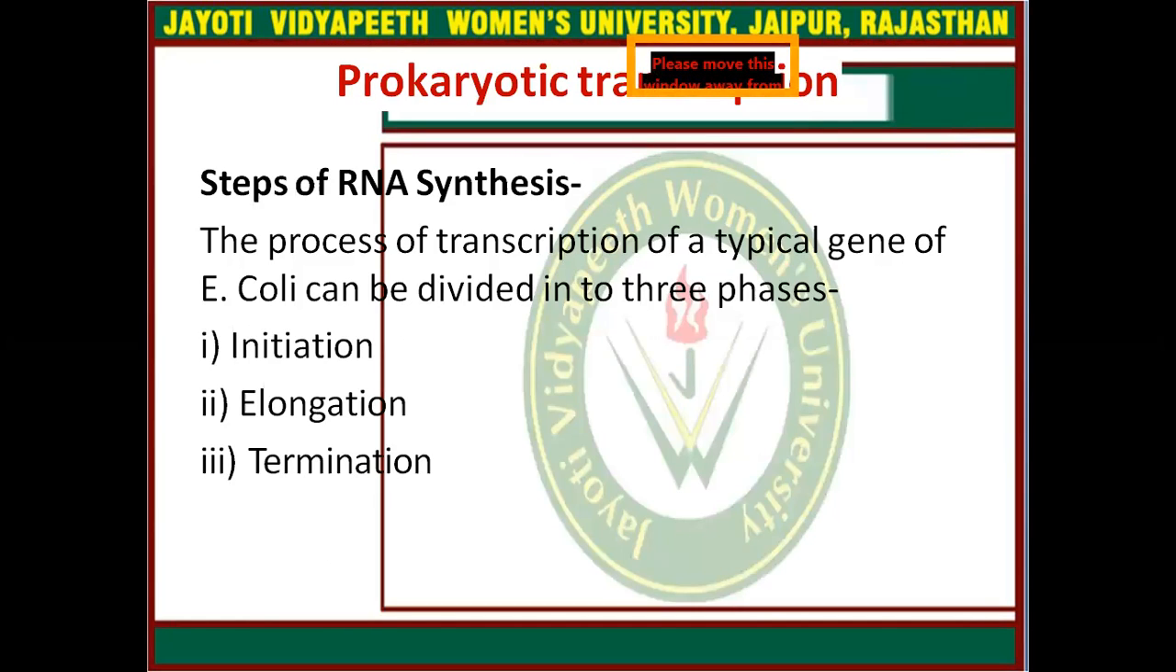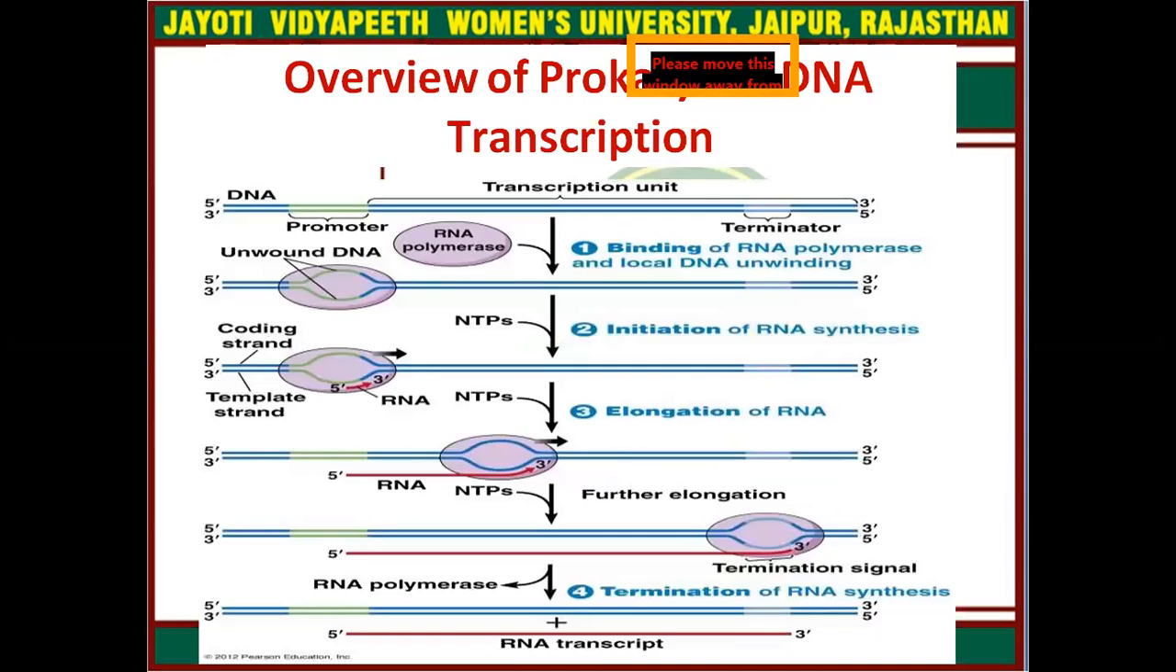Now, first of all, we will discuss the prokaryotic transcription. So, the steps of RNA synthesis involve initiation, elongation, and termination. And this is the overview of prokaryotic DNA transcription. Here you can see the promoter region, and this is the transcription unit, which has the start codon and terminator region. First of all, RNA polymerase will come and bind with the local DNA, which is already unwound. Then NTPs will be involved and initiation of RNA synthesis will start by using the template strand.